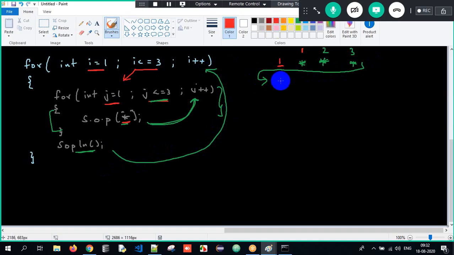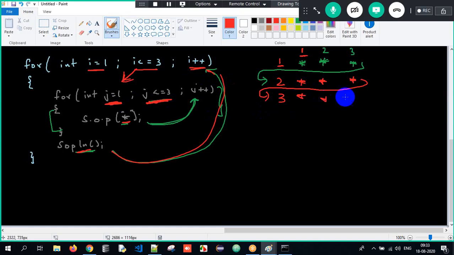i plus plus. i value will become 2. Row number 2. Again control comes back. j is 1, meaning column 1. Star, star, star. println, the control is moved to the next line. Again goes back. i plus plus, row number 3. j1, j2, j3, meaning column 1, column 2, column 3. Again comes to the next line. I got this base matrix here.